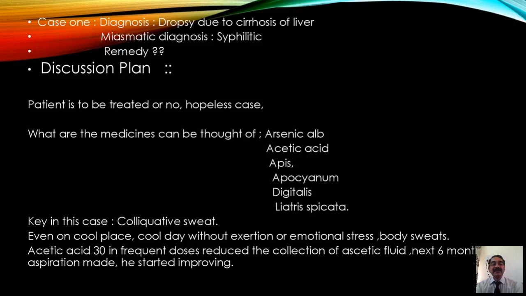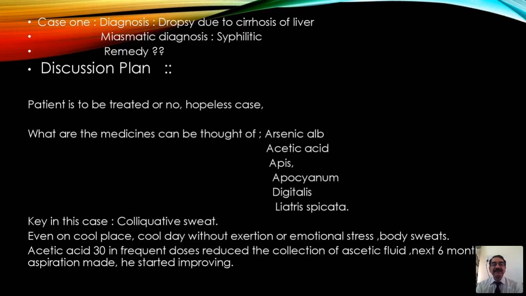And the prognosis is very poor. It is a hopeless case. He had already reached the stage of severe cirrhosis of liver. But still we thought, let us help him with our medicines. We took the case and studied it, and this group of remedies came up on repertorization: arsenic alb, acetic acid, apis, apocynum, digitalis, and as a rare remedy, Liatris spicata.